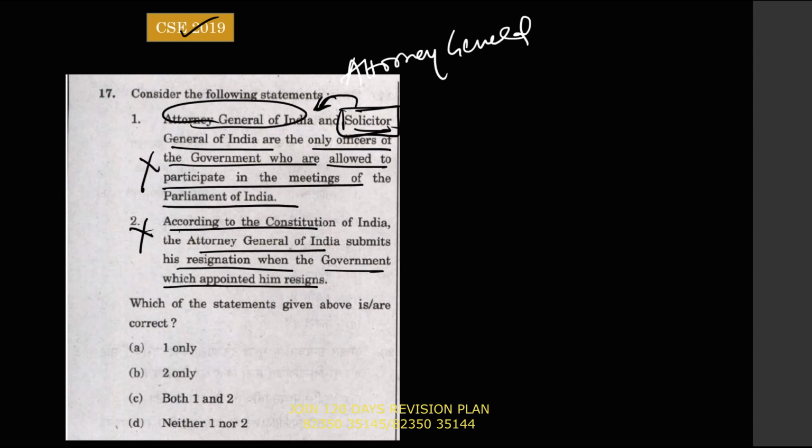Okay, this statement is incorrect because Solicitor General is not allowed. And also you see another optional technique which says only, generally that statement also makes, okay, this is incorrect. So guys, I hope you understood the principle. The principle says that whenever it says that the Constitution defines, Constitution classifies, generally those statements are incorrect.